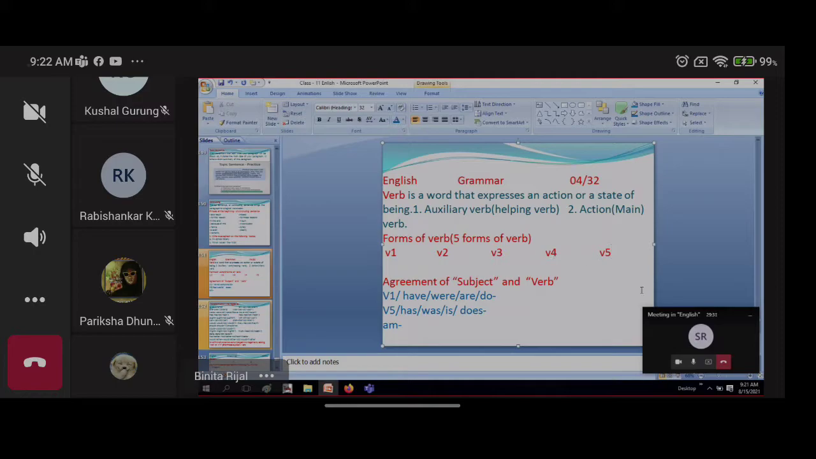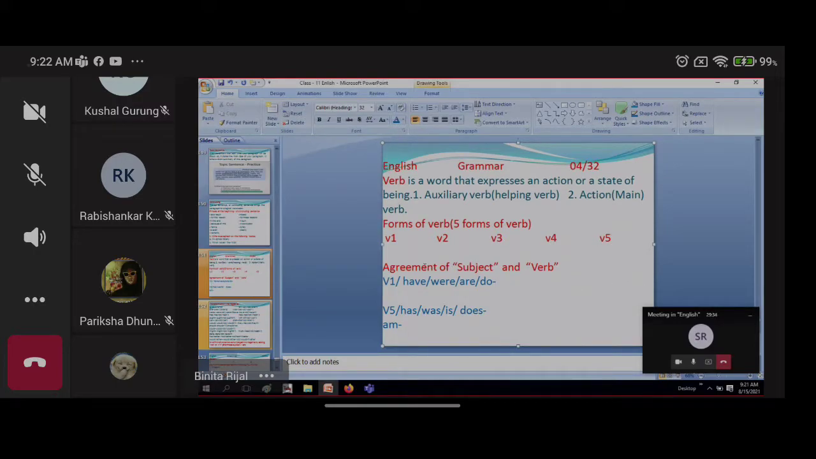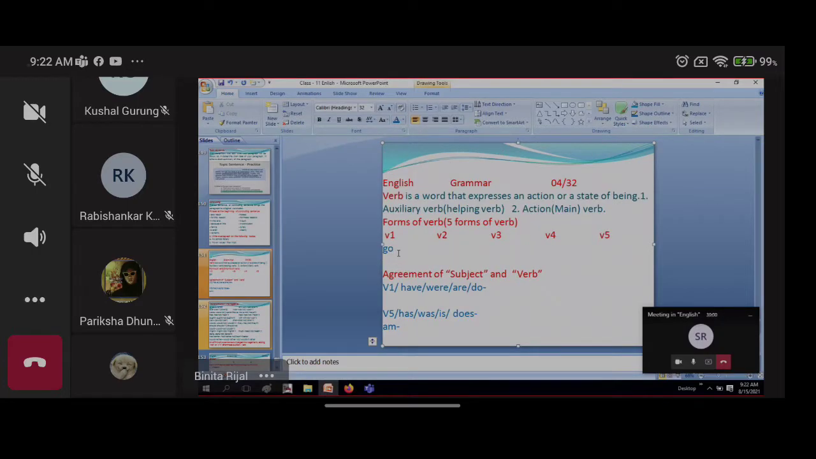Then let's see some examples also. One from a regular verb and one from an irregular verb we are going to do. Go is an irregular verb, and another we are going to do from the regular verbs.